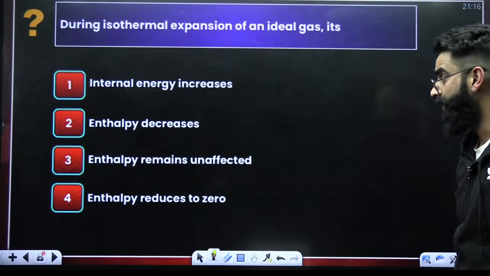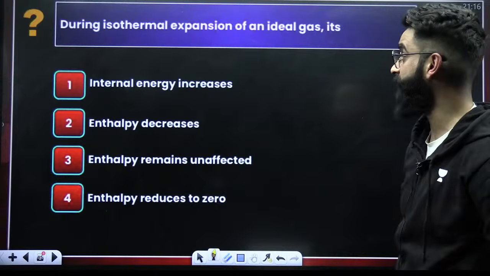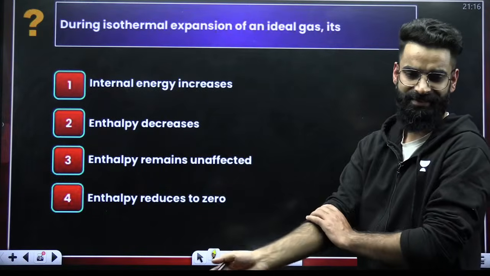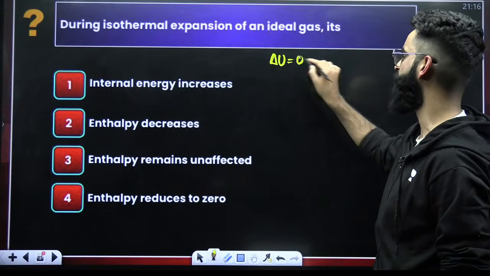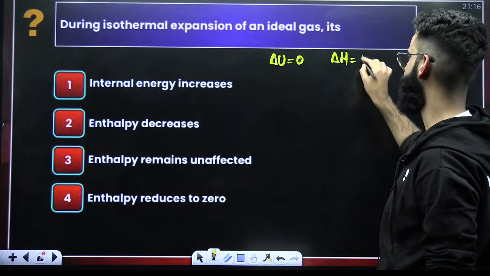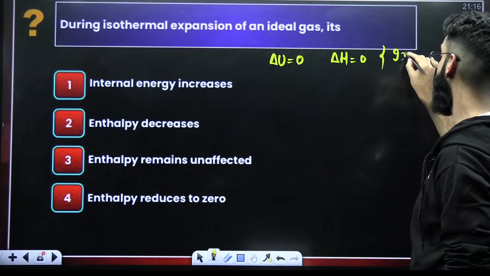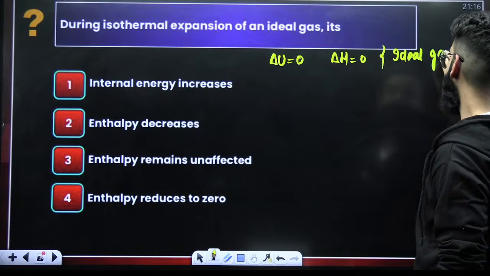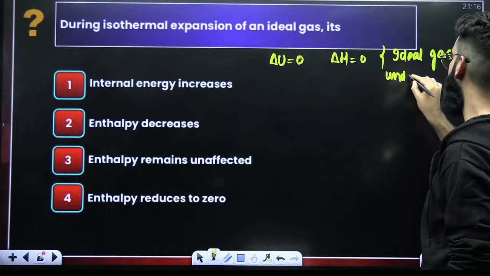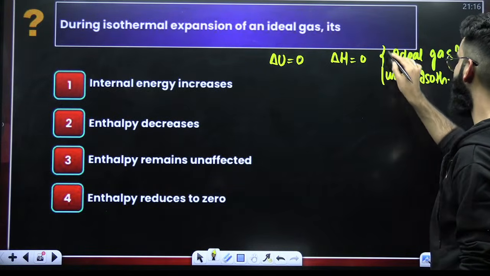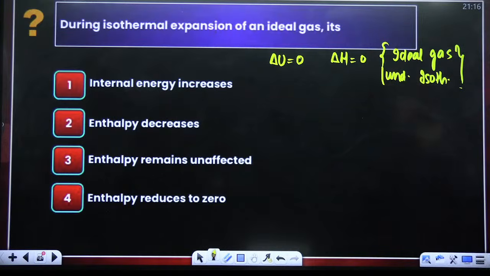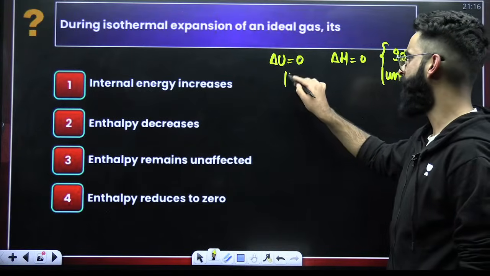Check this one. During isothermal expansion of an ideal gas, what happens? When the ideal gas undergoes isothermal process, delta U has to be 0 as well as delta H has to be 0. If delta U is 0, what does that mean?